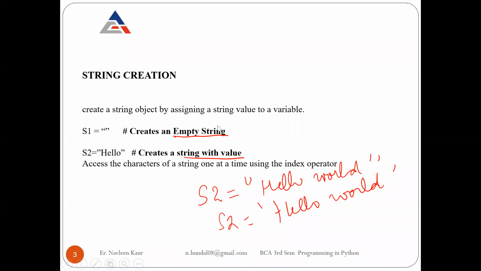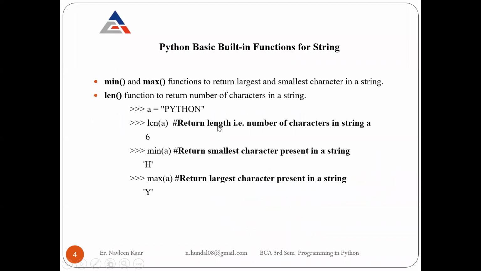After that, these are the inbuilt functions, and I hope that we have done these functions. I don't remember if we have done these functions already or not. So these are the inbuilt functions for strings. It means you can directly apply these functions on strings. The very first function is max, short for maximum. Next function is min, short for minimum.